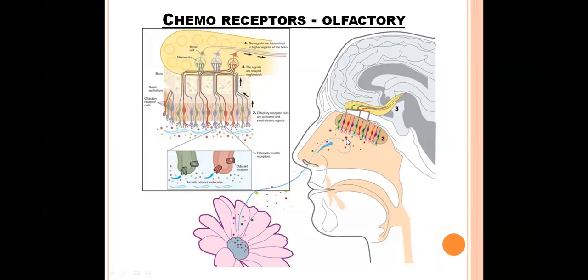So when these smell chemicals, olfactory chemicals come in contact with the sensory hair, receptor potential or generator potential will be generated in these olfactory receptors. This receptor potential will be converted into action potential in the olfactory nerve. So this is the process how olfactory receptors will work. So these are the two types of chemoreceptors.